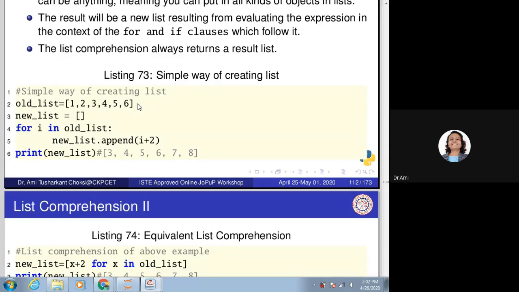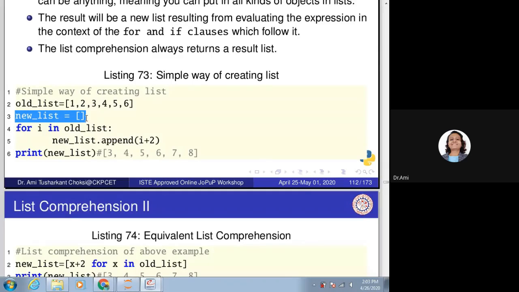Before using any functions on a particular list which is not used before, we have to declare it like this. This means that new_list is a list which we want to use after this line, and its value is just an empty list. So this is what is required.